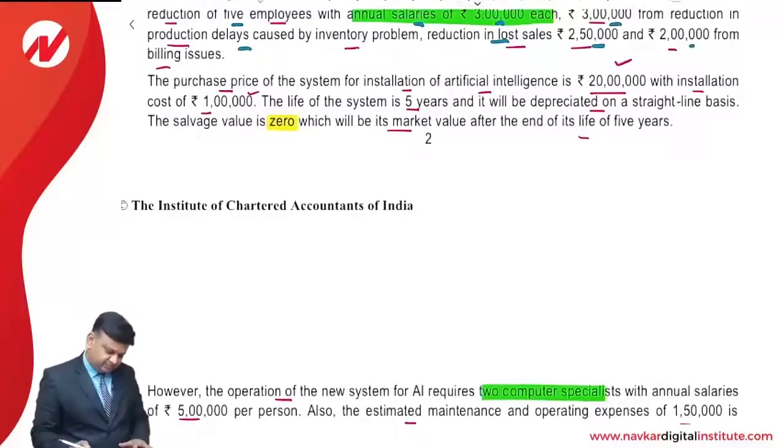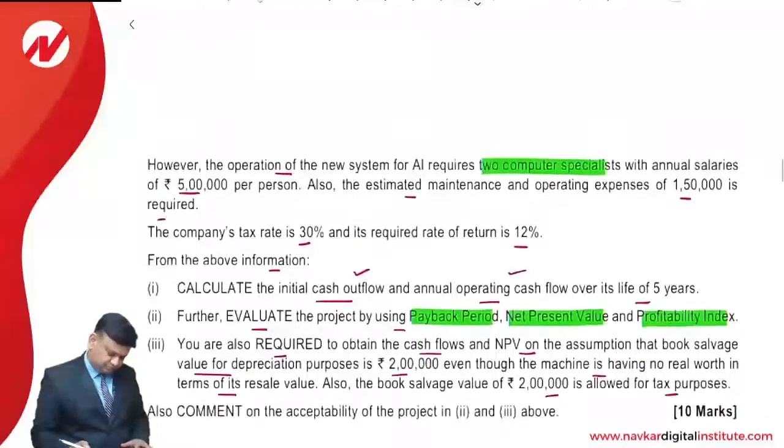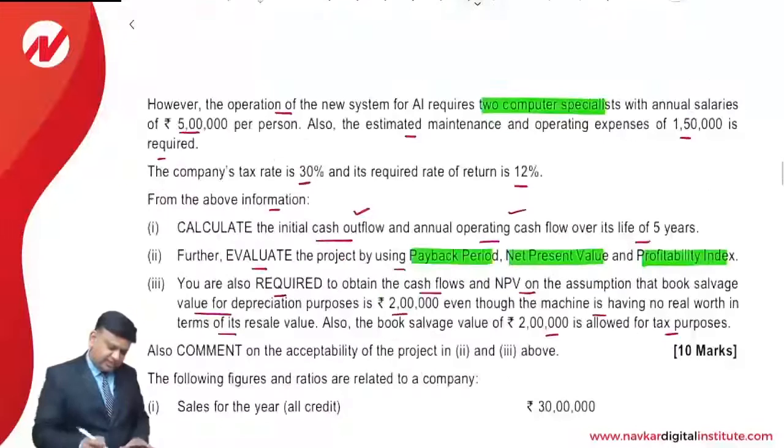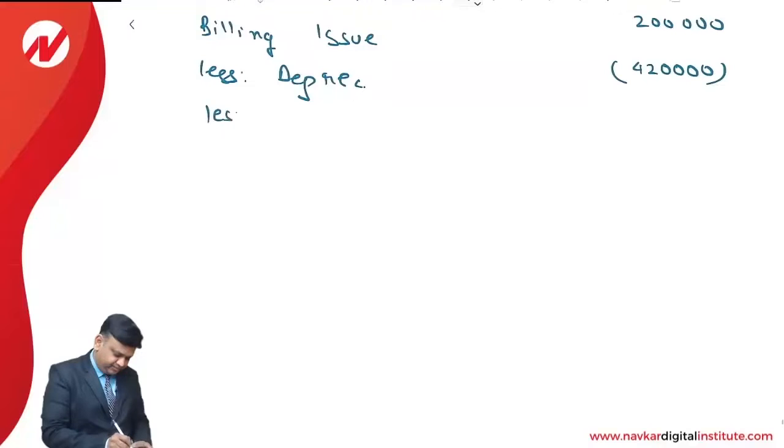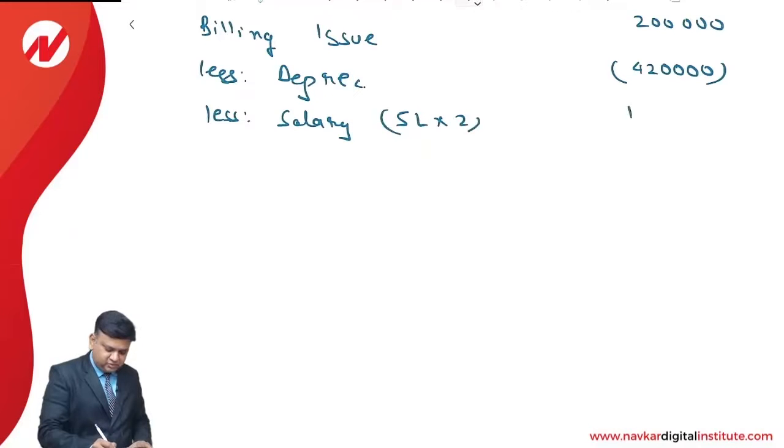Next is additional expenses, that is salary cost 5 lakh rupees per person, and 2 persons are going to be appointed. 5 lakh into 2, that comes to 10 lakhs.